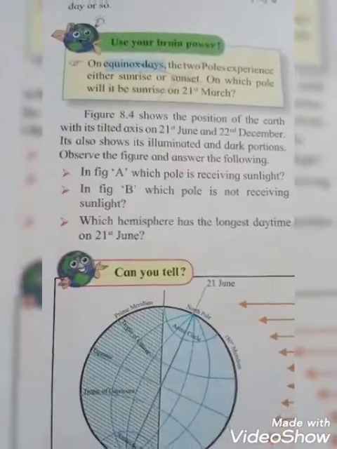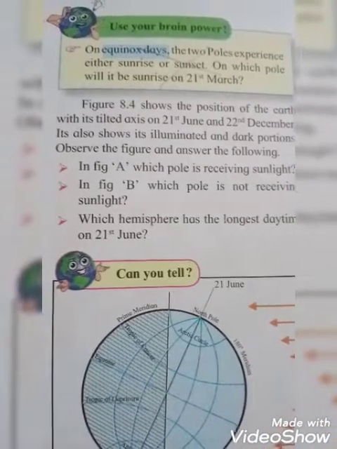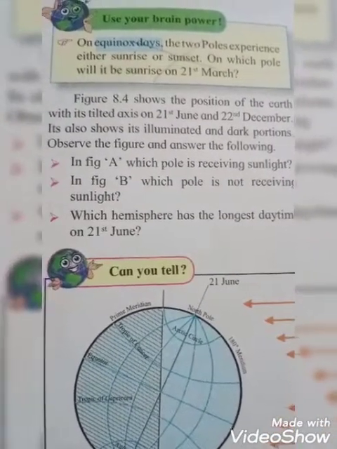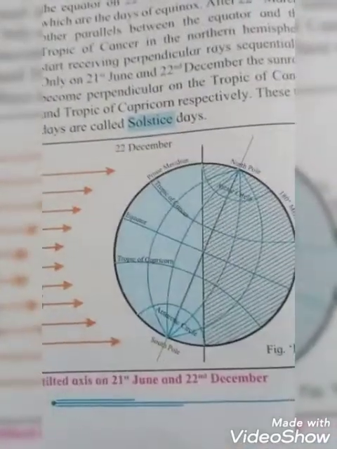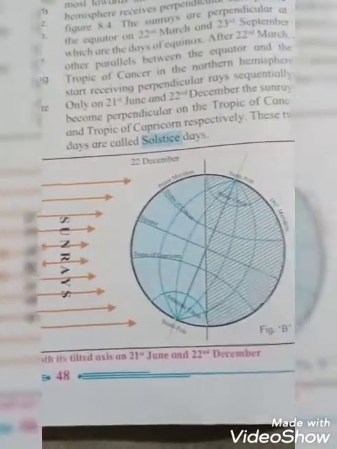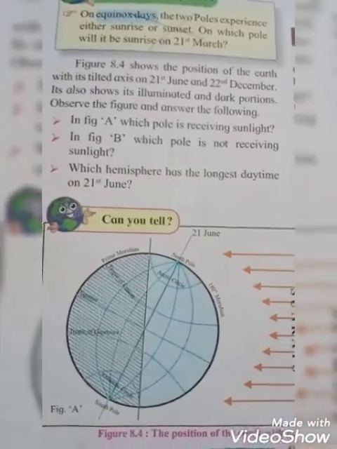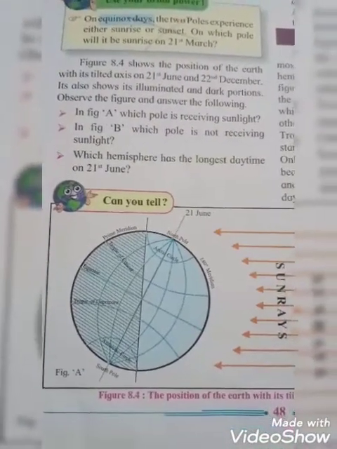Okay, figure 8.4 shows the position of the earth with its tilted axis on 21st June and 22nd December. It also shows its illuminated and dark portions. Observe the figure and answer the following. See students, two diagrams are there, 21st June and 22nd December. By observing this diagram you have to give the answers.